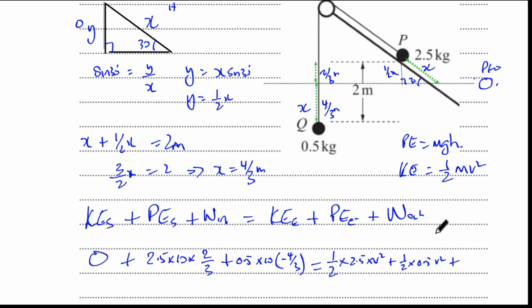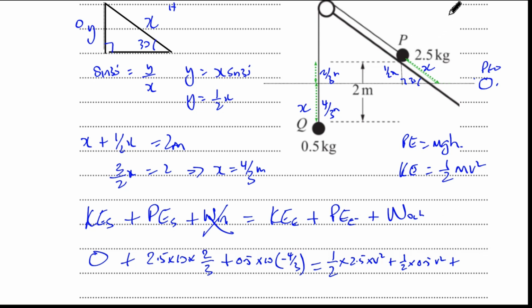Now the work out is basically any work done that prevents the motion. Work in is basically anything that's pulling the object along a slope or something like that. If it's causing a vertical movement against gravity only, that's taken care of within the potential energy. So here there's no work in, but there is work out because there's work done against friction.